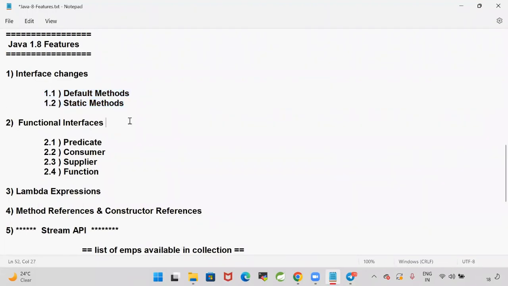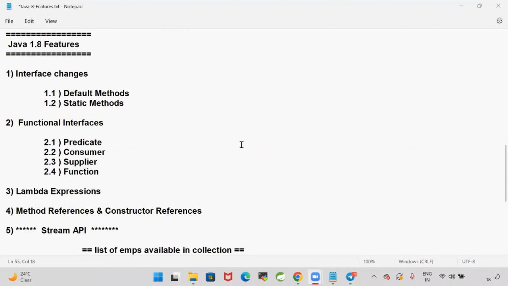And the next one, functional interfaces were introduced. An interface is nothing but a collection of methods. We know interfaces, we know marker interfaces. An interface is nothing but a collection of abstract methods. But from 1.8, can we say an interface means only a collection of abstract methods? Is our definition correct from 1.8 or not? So now, what is an interface in Java? Can I say an interface contains only a collection of abstract methods? Is that statement correct? Your statement is correct up to 1.7, but in 1.8, that statement is wrong.